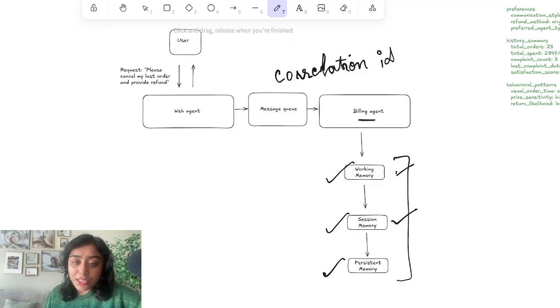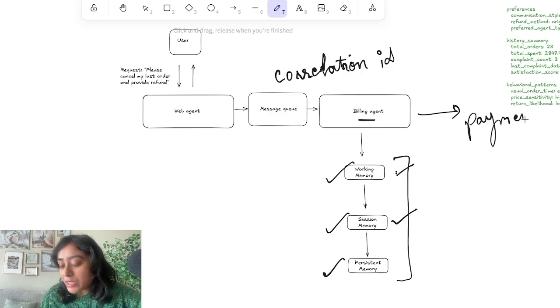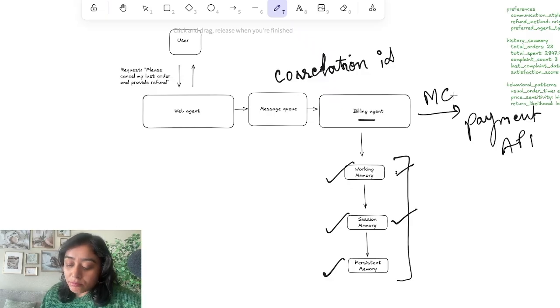Once the billing agent grabs all the session memory and persistent memory that it needs to determine whether this customer and the request is eligible for a refund or not, the third thing that it does is solve the problem using external tools. For example, it would use payment APIs, some external APIs to be able to process the refund using Model Context Protocol or MCP servers and so on.